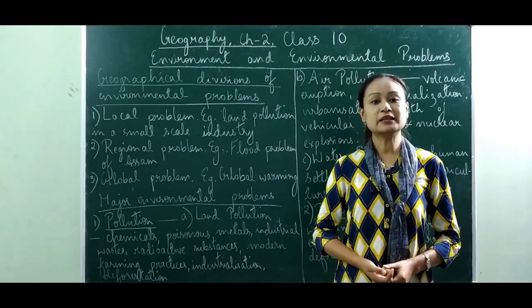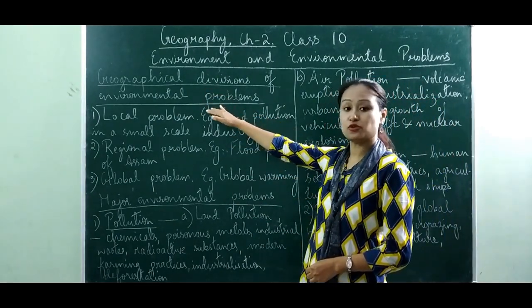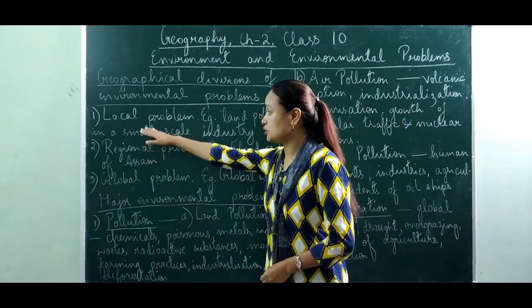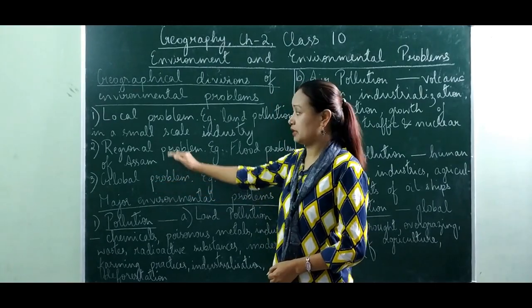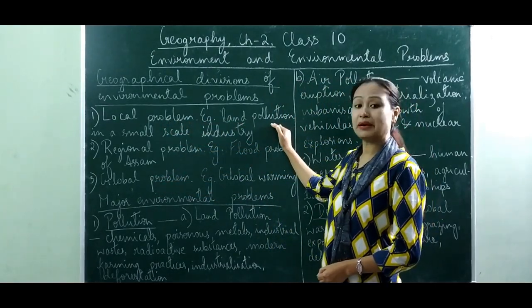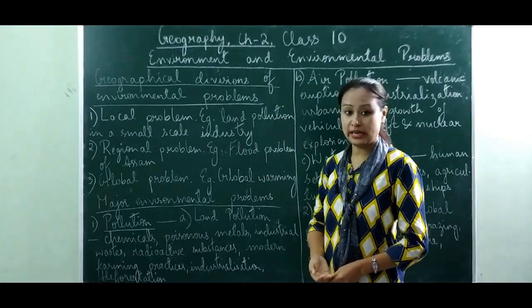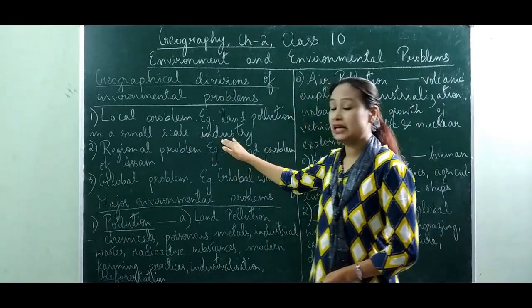So we have already learned about the environmental problems. So let's see the geographical divisions of the environmental problems. Okay, so it's divided into three. You can see over here local problem, regional problem and global problem. Okay, so local problems comprise the problems which people face in smaller areas. Okay, here I give an example: land pollution from a small scale industry.